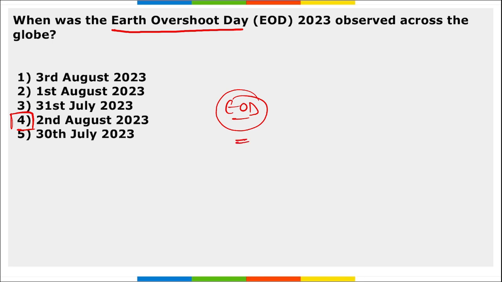I repeat, this day is basically to mark the date when humanity's demand, the resources that we are consuming for our consumption, or the services in a given year exceeds what the Earth can generate in a particular year. So this year in 2023, it was on 2nd of August, correct? That means humanity currently uses 75% more than what the planet's ecosystem can regenerate. The first ever Earth Overshoot Day was observed on 25th of December 1971.